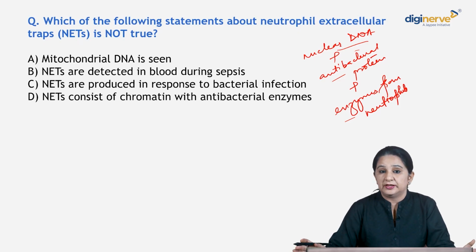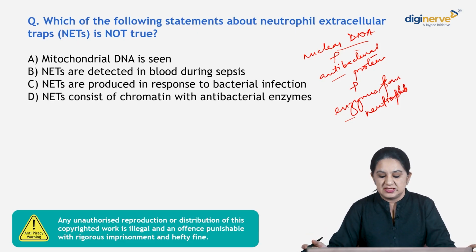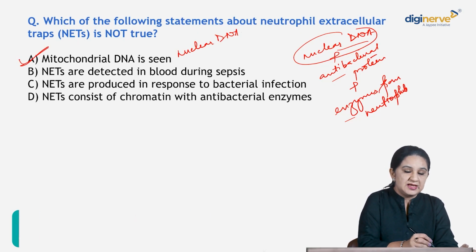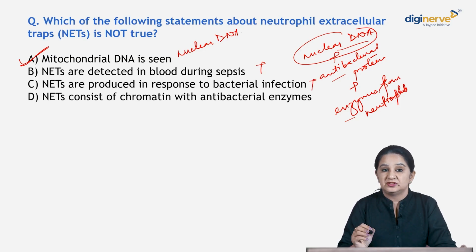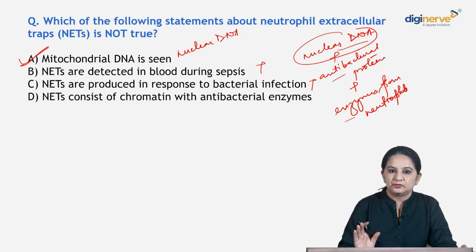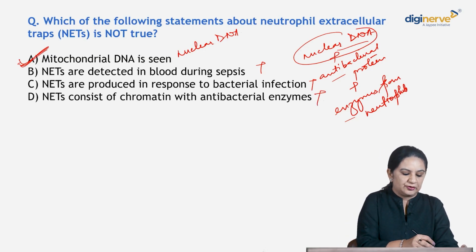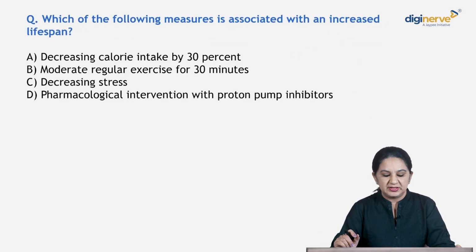So which is the incorrect option here? Very clearly, mitochondrial DNA is not seen. In fact, it is your nuclear DNA and not mitochondrial DNA. So this is the incorrect option. The NETs are detected in blood during sepsis. Yes, it is true. They are produced in response to bacterial infection. Yes, primarily bacterial infection, but could be also due to fungal infection. Then, consists of chromatin with antibacterial enzymes. Again, this is true. So the incorrect option is mitochondrial DNA, right? So let's move on to the next question.